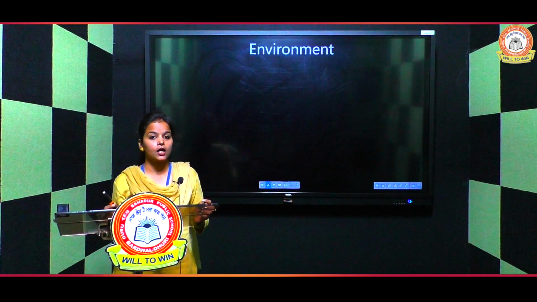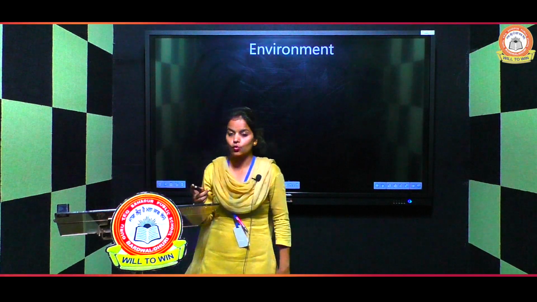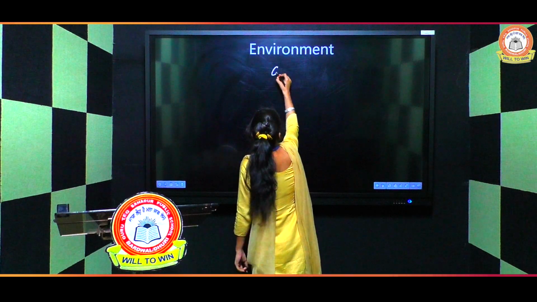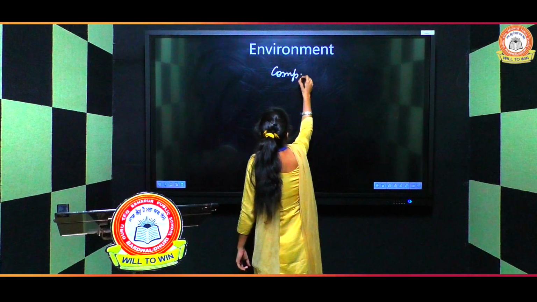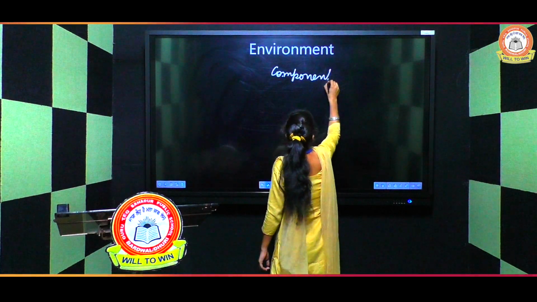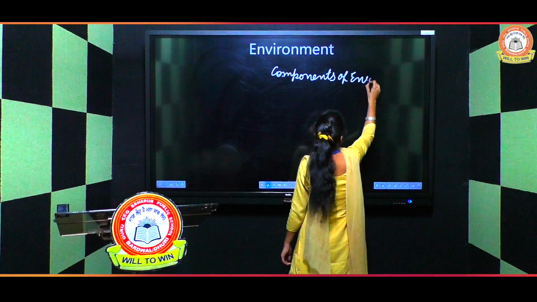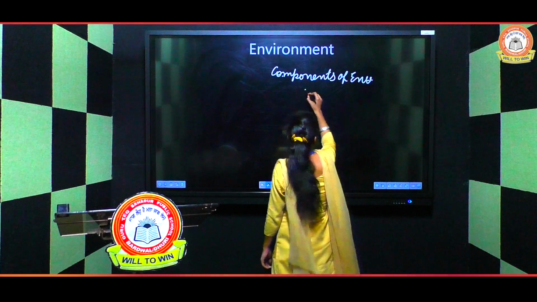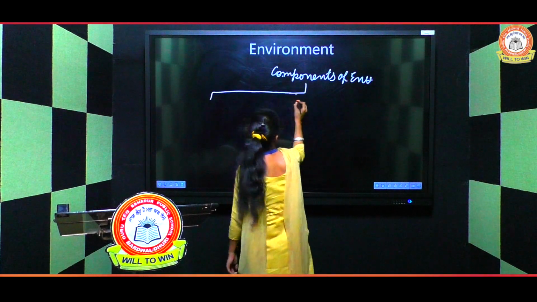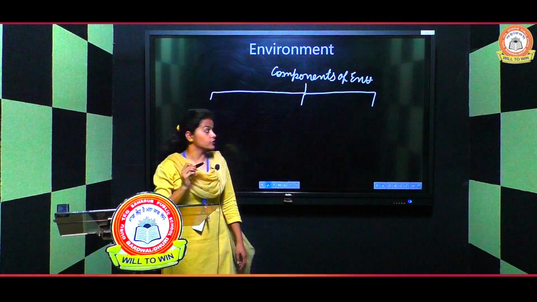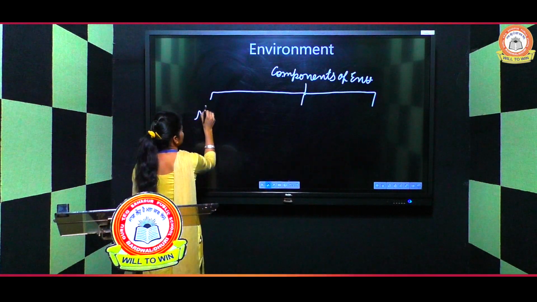Next topic is components of environment. So what are the components of environment? There are three components of environment. First one is natural.